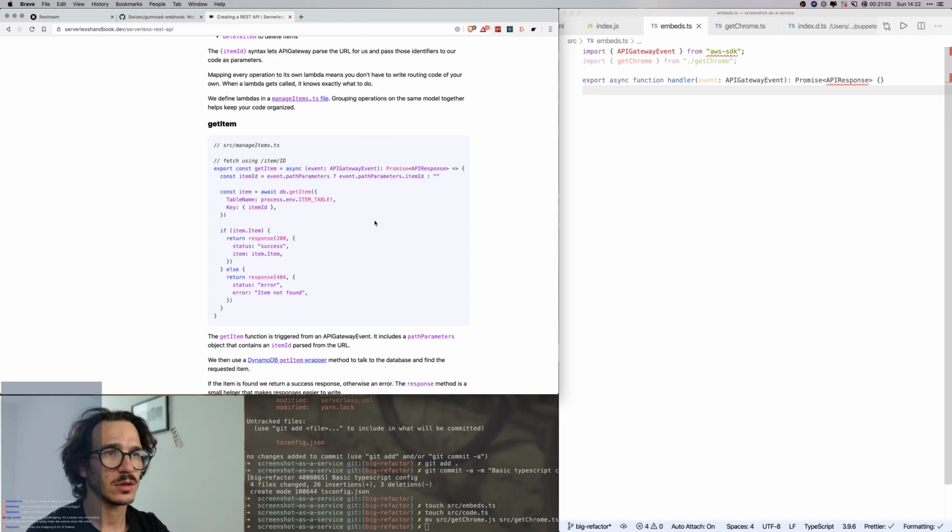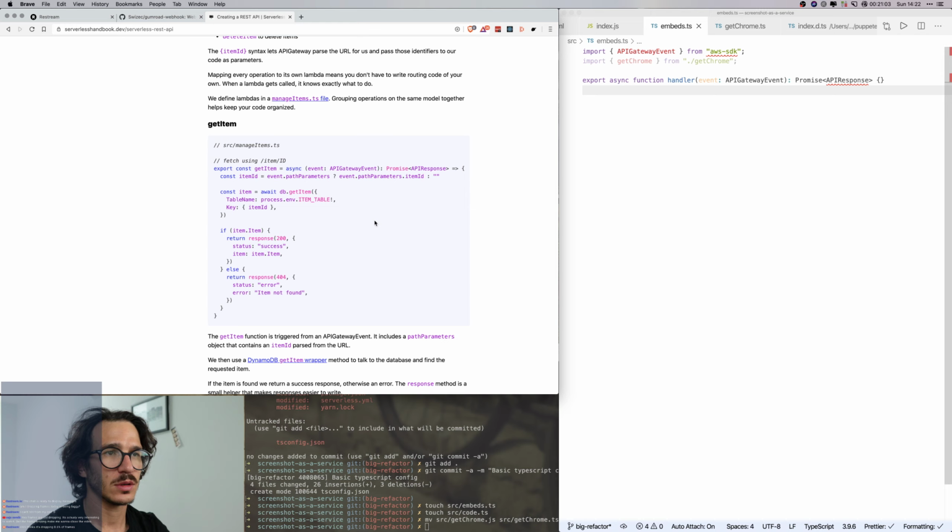All right, and we import response from /util. Promise API response. What is this? Okay, yeah, there's no ending return statement right now. Okay, so I've got that part.